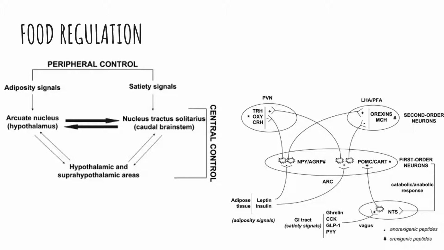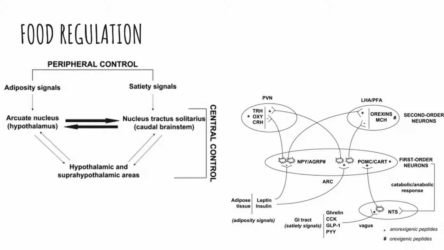Peripheral regulation consists of satiety and adiposity signals involved with the hypothalamus and caudal brainstem, while central control involves neuropeptidergic, monoaminergic, and endocannabinoid systems. Originating from the gastrointestinal tract, the satiety signals CCK, GLP-1, and PYY can be seen at the bottom of the second diagram, reach the nucleus tractus solitarius, also known as the NTS, through the vagus nerve